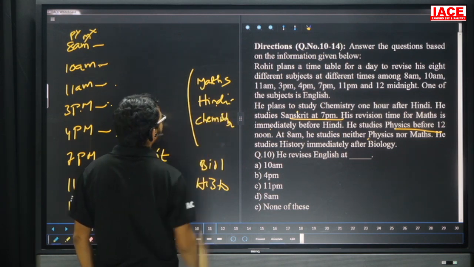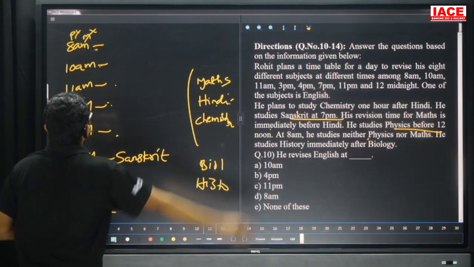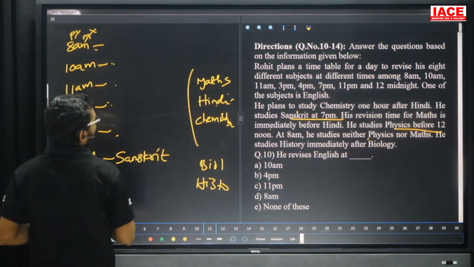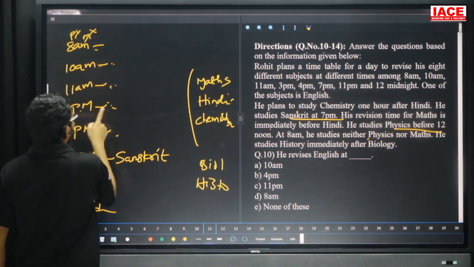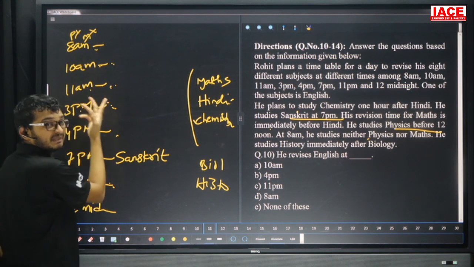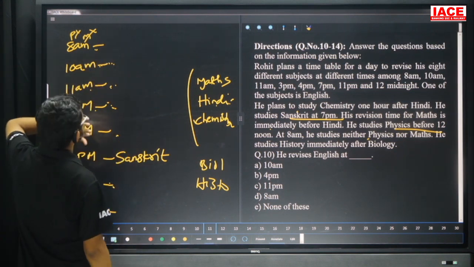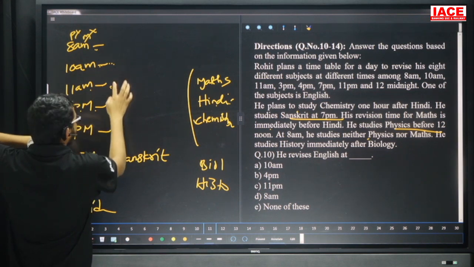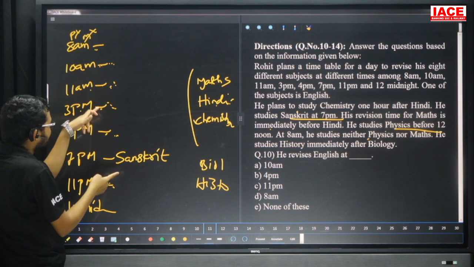Now take this point. Hindi is immediately before mathematics. Chemistry is 1 hour after Hindi. Now, mathematics at 8 a.m. is no chance. If I take mathematics at 10 a.m., then 11 a.m. is Hindi. Now, chemistry at 3 p.m.? No. Why? Because chemistry is 1 hour after Hindi, and between 11 a.m. and 3 p.m. there are more hours. No chance. Suppose I take maths here, this one is Hindi, and this one is chemistry. Chemistry is 1 hour after Hindi. Yes, 3 p.m., 4 p.m.